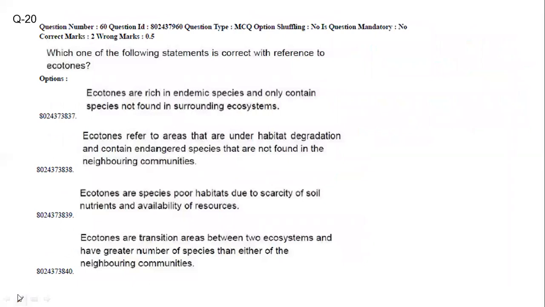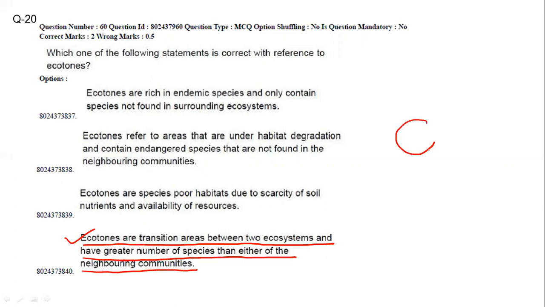Which one of the following statements is correct with reference to the ecotone? We know that an ecotone is the transitional zone between two ecosystems. So ecotones are transition areas between two ecosystems and have a greater number of species than either of the neighboring communities, right? Yes, because an ecotone is the transitional zone, so more species will be there. It is a transitional zone between two different ecosystems, ecosystem 1 and ecosystem 2.